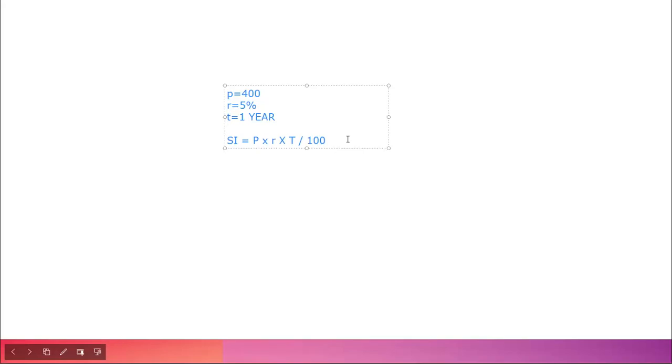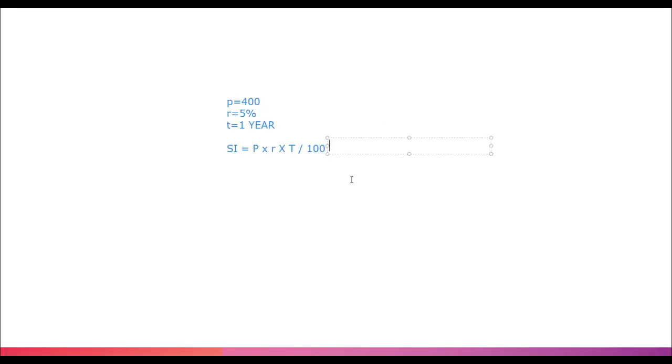Great. So how will we be solving it? It will be 400 into 5 into 1 upon 100. Perfect. So again, the 0 and 0 will cancel out, these 2 zeros and these 2 zeros. And 4 fives is 20.